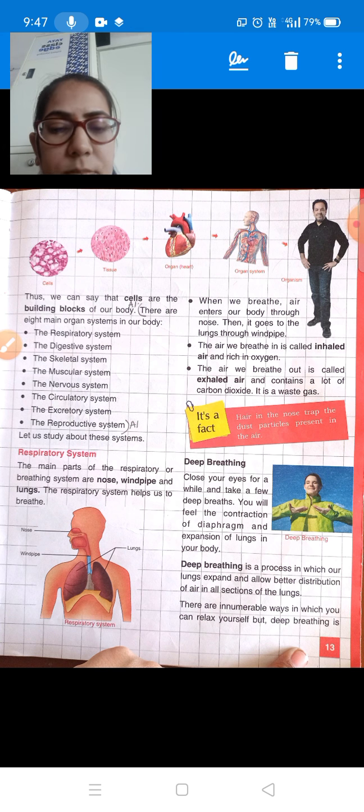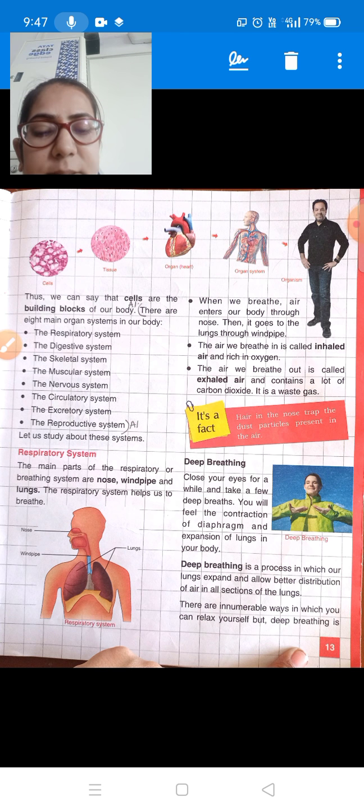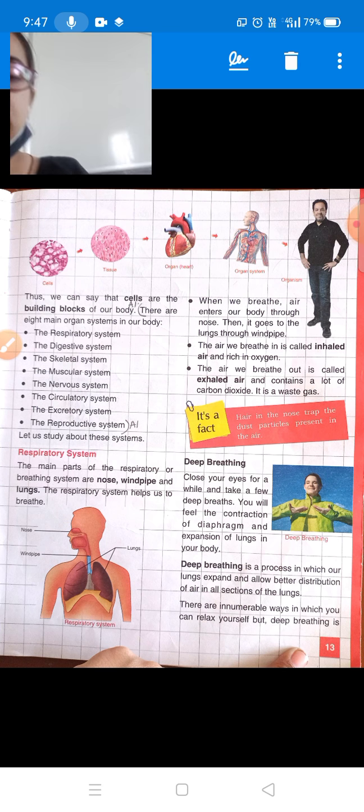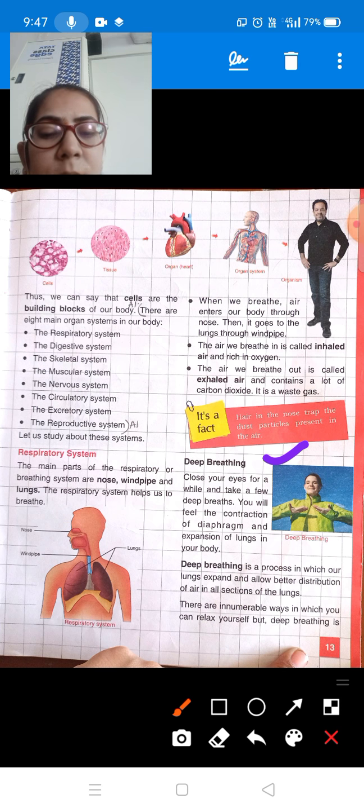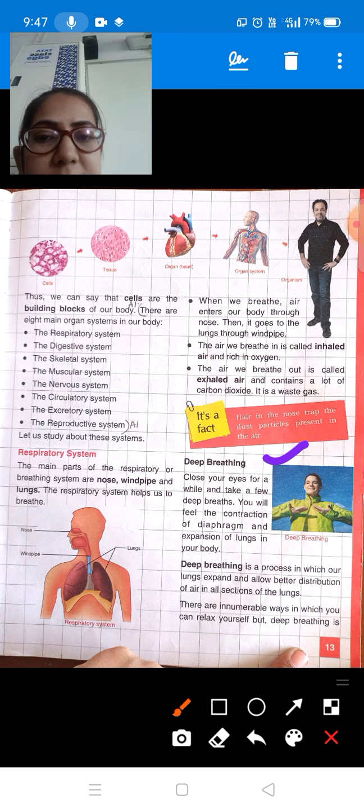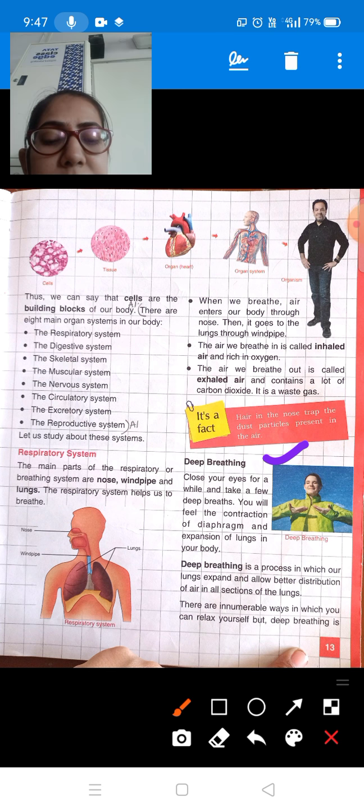Now let's study deep breathing. What is deep breathing, students? This is deep breathing. Okay, so what is written here, let's read it. You all open page number 13 and read it. Deep breathing.